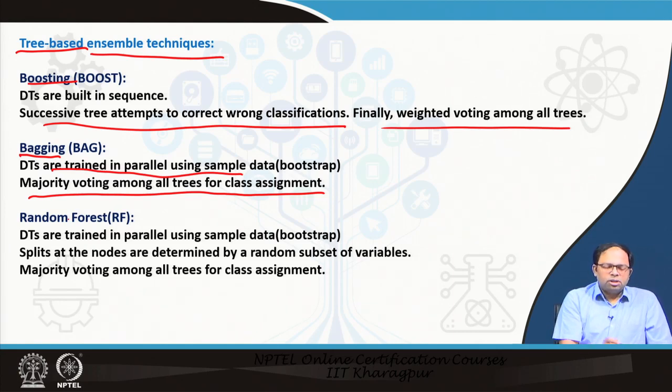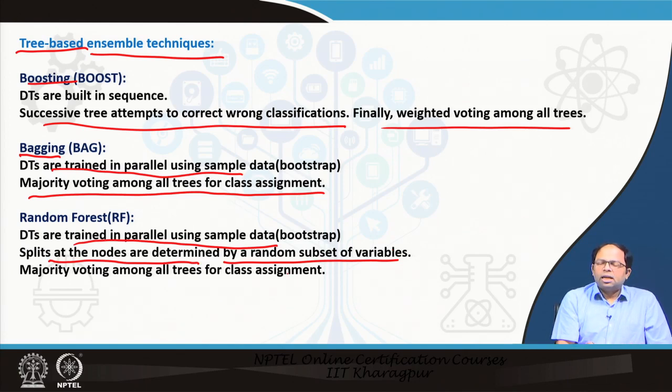Random forest is almost similar. There also decision trees are trained in parallel using sample data generated using the bootstrapping method, and it splits at the node, that means the divisions are determined by a random subset of variables. So, we create different trees and we select that split randomly, instead of following certain rules for how we select the decision node, how to split the data and so on.